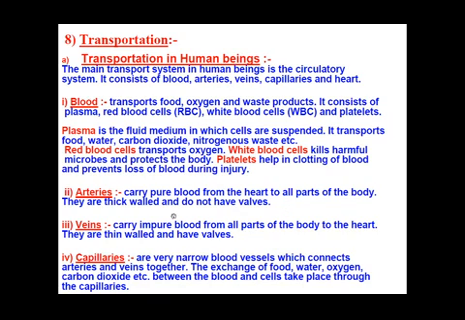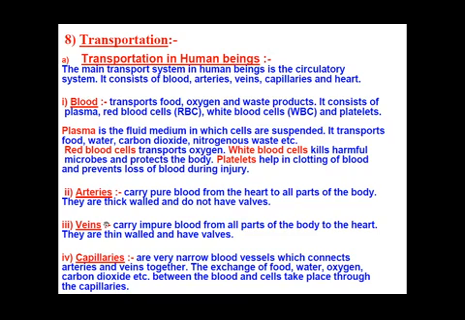Fine. Next is the veins. As compared to arteries, veins carry impure blood from all parts of our body to the heart. So the impure blood reaches our heart through veins, and whatever pure blood moves out of our heart and is distributed to all parts of our body is done with the help of the arteries.